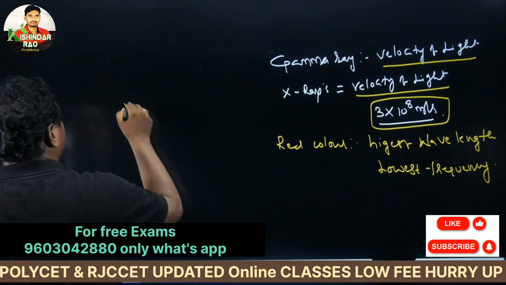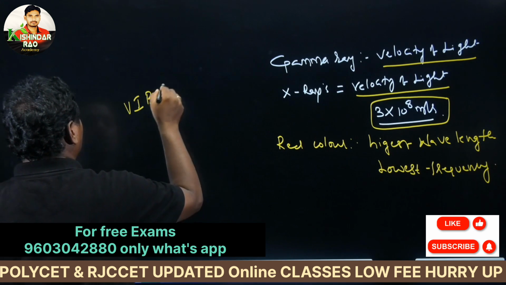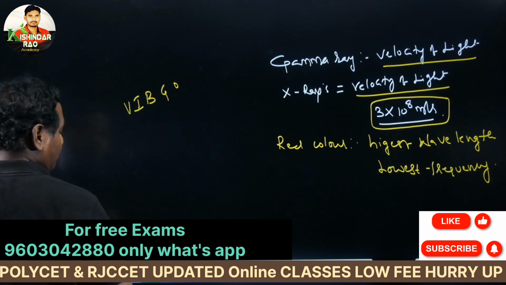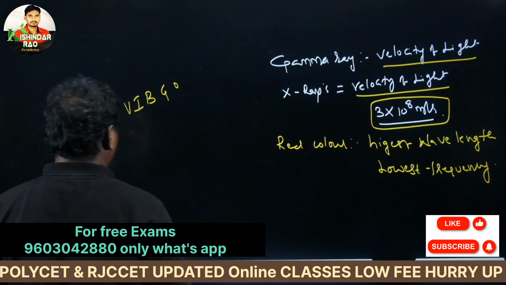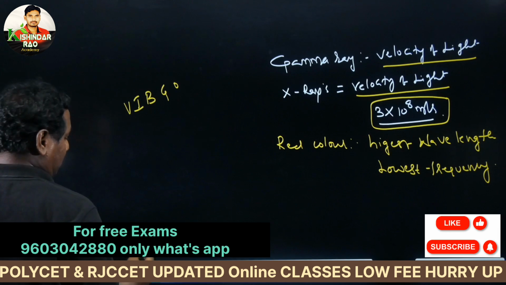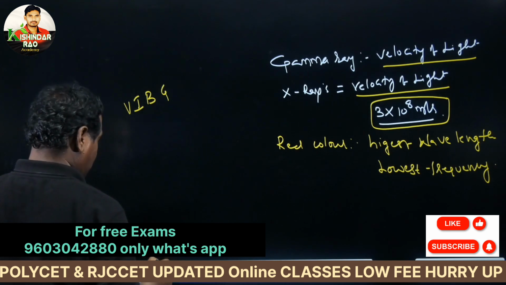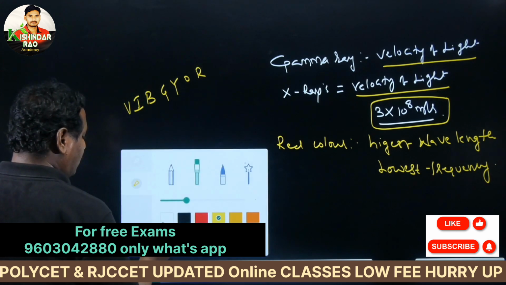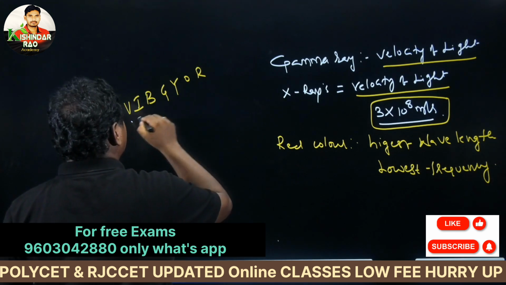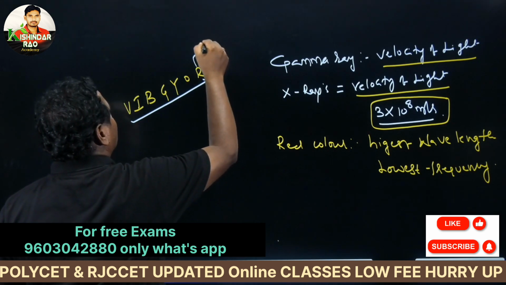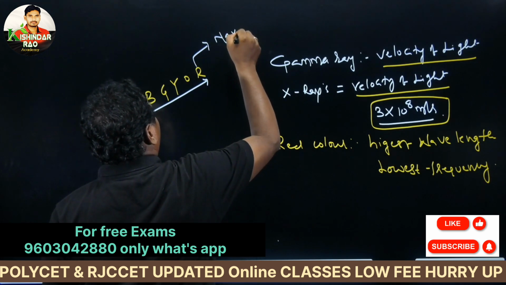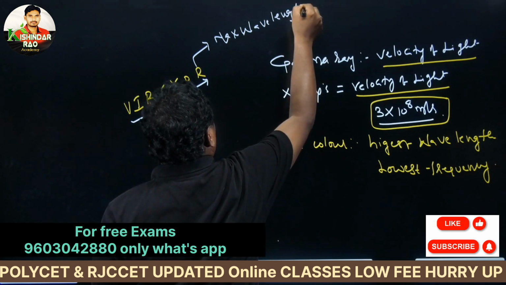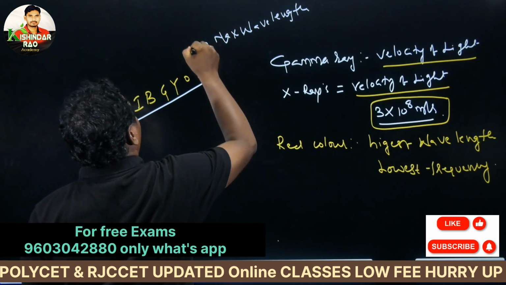Already you know VIBGYOR: violet, indigo, blue, green, yellow, orange, red. Please look here. The red color is the last color, with maximum wavelength and minimum frequency.